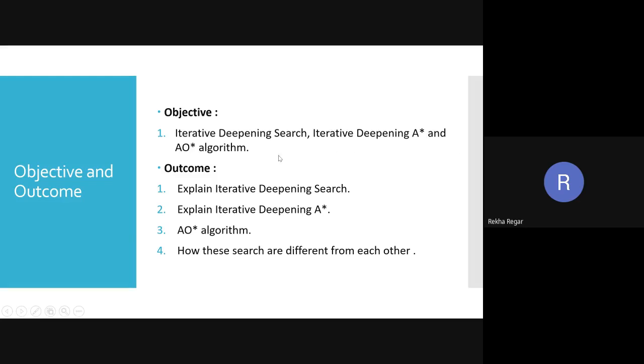After that, you will learn about the AO star algorithm. After the completion of this lecture, you can explain iterative deepening search, the basis for iterative deepening A star search, explain iterative deepening A star and the AO star algorithm, and compare each algorithm and how they differ from each other. These are the objective and outcome of today's lecture.